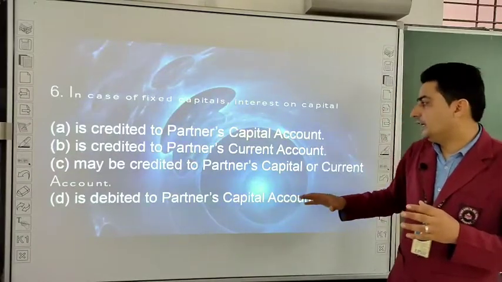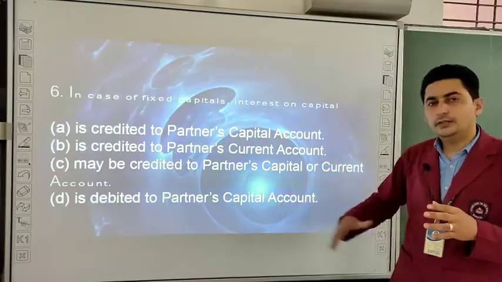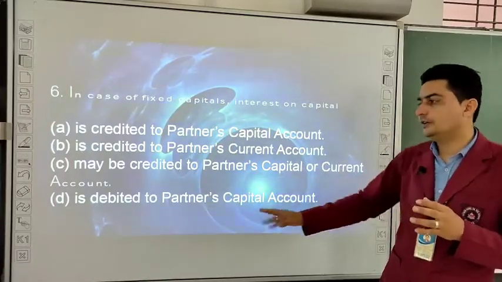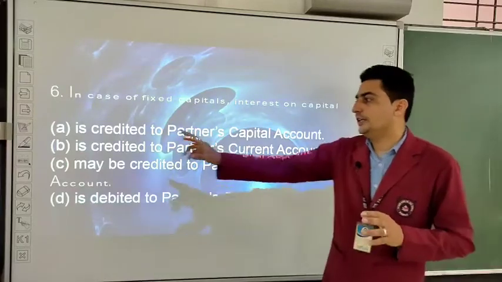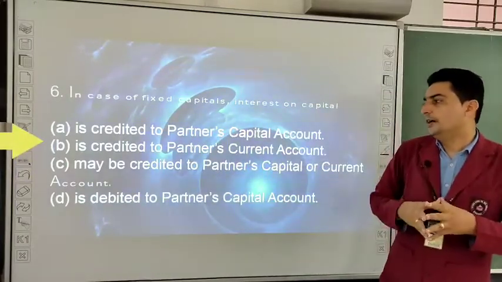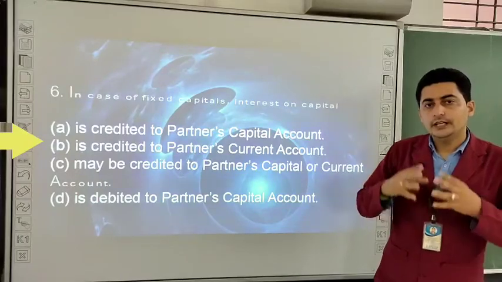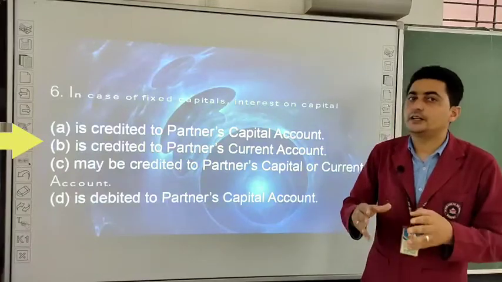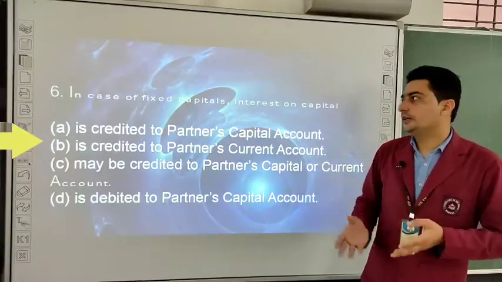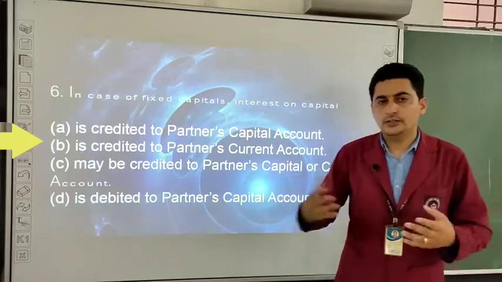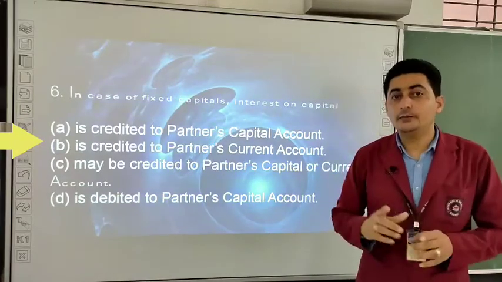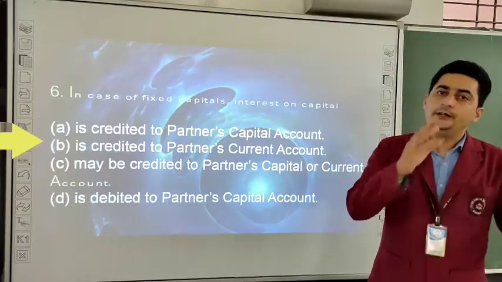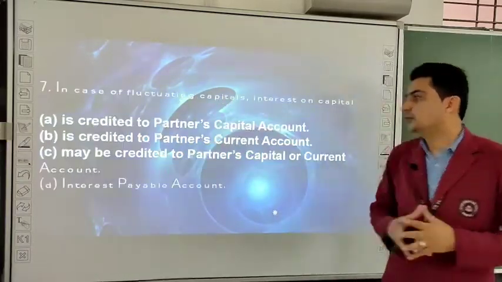So the options which have capital account will automatically be removed. The first option has capital account, so it will not be there. Third also has capital account, and fourth also has capital account. So the correct answer is credited to partner's current account, because as you all know we credit all the profits of partners in current account. Interest on capital is profit for the partner, so it is also credited in its current account because capital is fixed. If the capital was fluctuating, then it would be credited in capital account only. Let us go for the next.